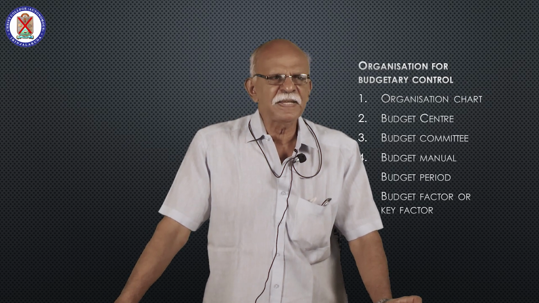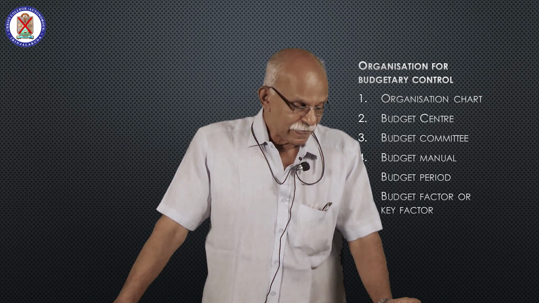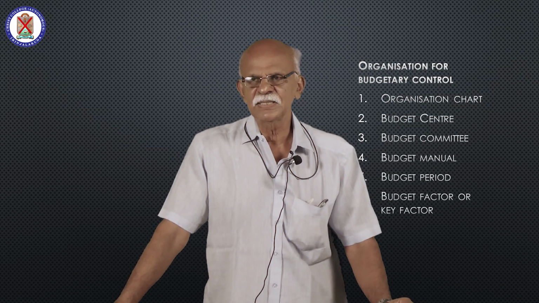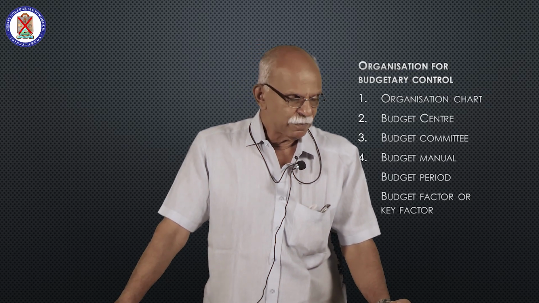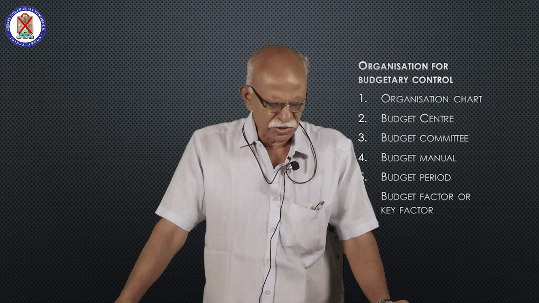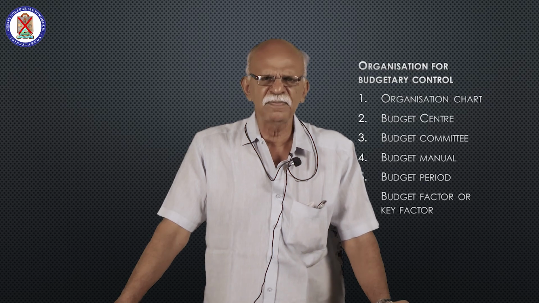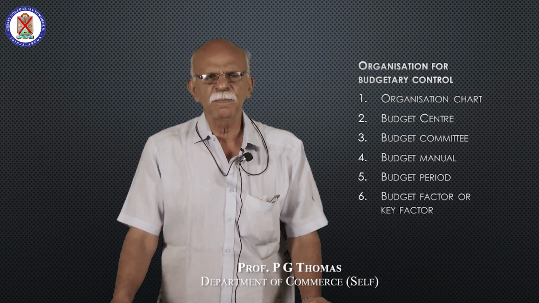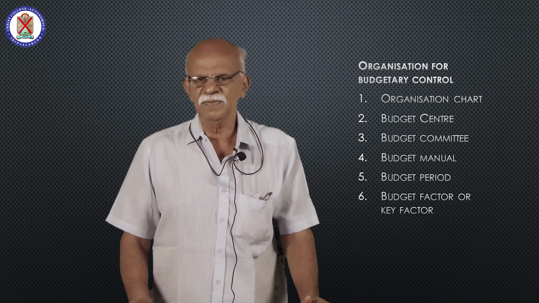Suppose there is shortage of cash, you can arrange cash in advance. Suppose there is surplus cash, you can profitably invest it somewhere else. And it also helps in arranging bank loan or overdraft whenever there is shortage. Then management can ensure proper control over cash. These are considered to be some of the advantages of cash budget.